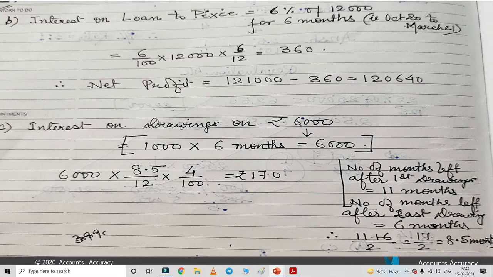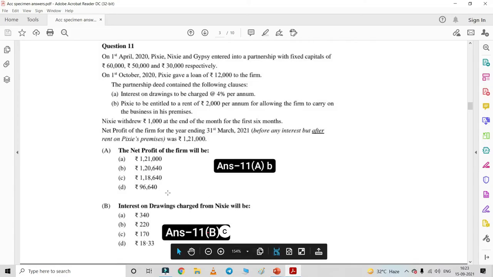So 11 plus 6 divided by 2 will come 17 by 2, that is 8.5 months. So whenever you have a question for end of the month, you have to remember it will be 8.5 months. So the interest on drawing will be provided for 8.5 months at the rate of 4%. That will come 170 rupees: 6,000 into 8.5 by 12 into 4 by 100. The answer will come 170. So here the correct option will be 170.